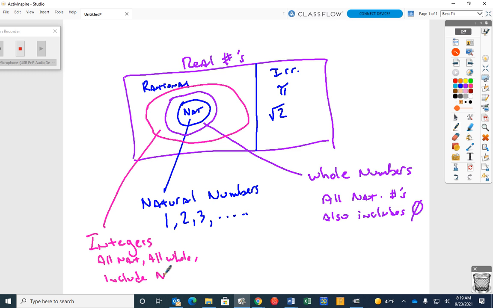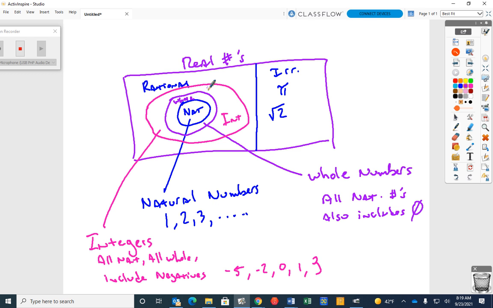Good. So that would be -5, -2, 0, 1, 3. Does that make sense? So this is integers, and this is whole. Are you kind of understanding?